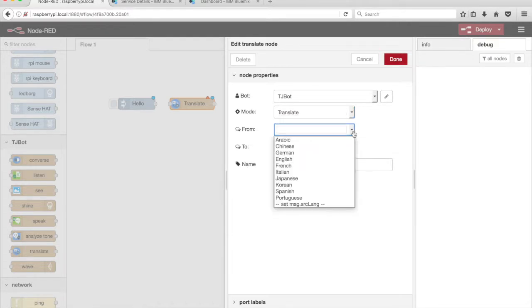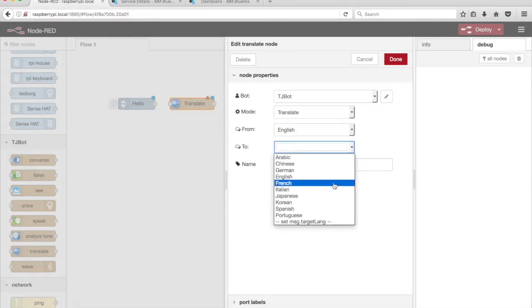TJBot can translate from a number of languages, thanks to IBM Watson. Select the English option from the drop-down menu labeled From. We'll translate the greeting to Spanish. Select Spanish in the drop-down menu labeled To.